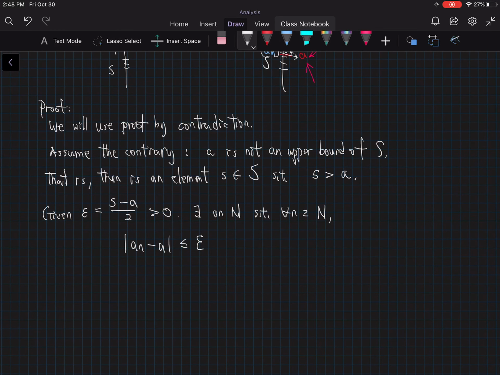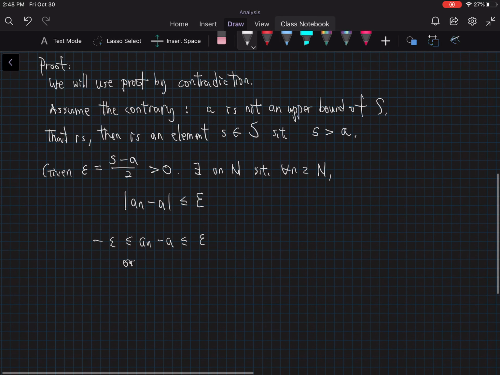That means a sub n minus A is less than or equal to epsilon and greater than or equal to negative epsilon. Or a sub n is less than or equal to epsilon plus A and greater than or equal to negative epsilon plus A.